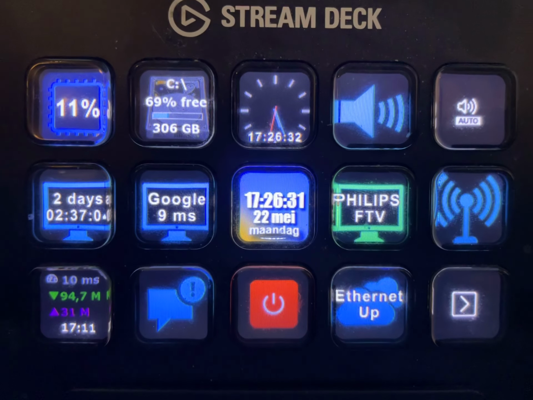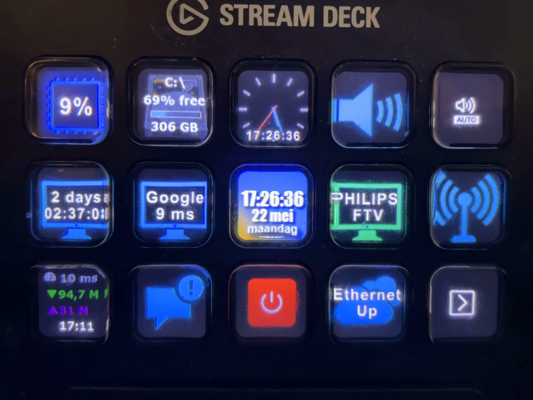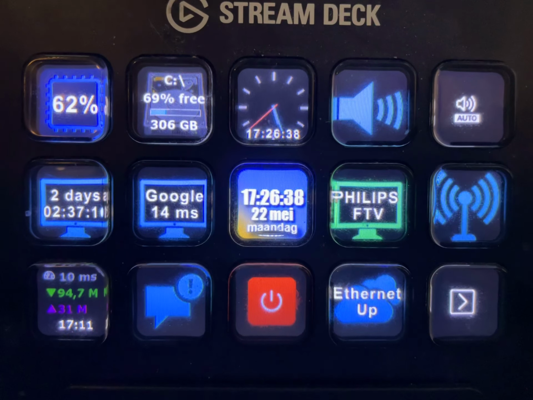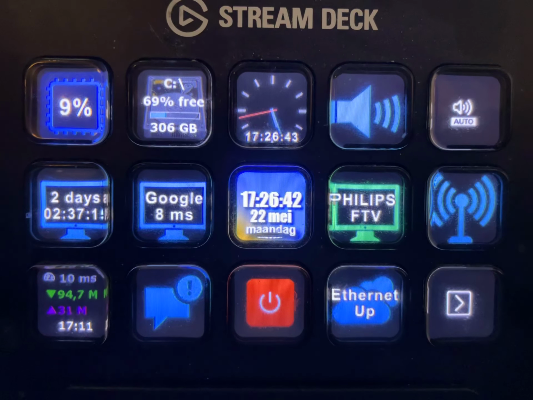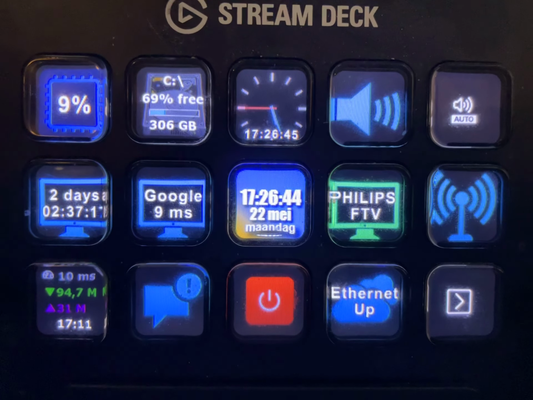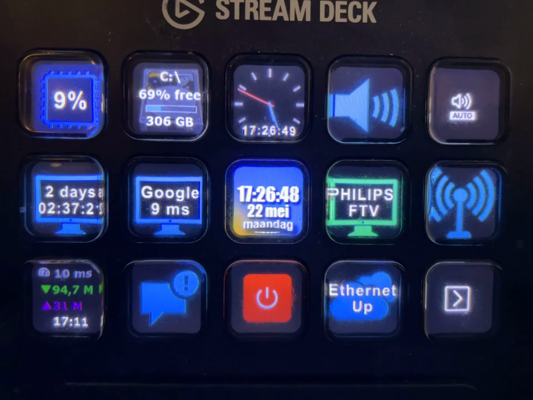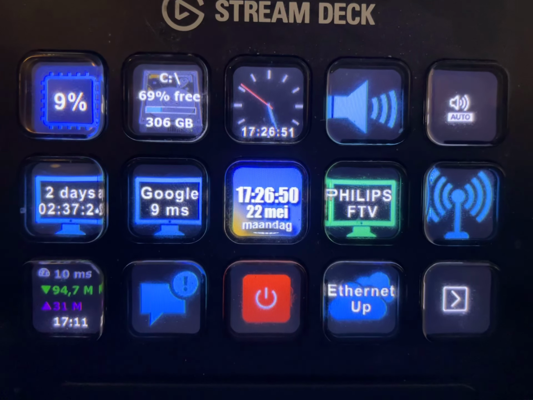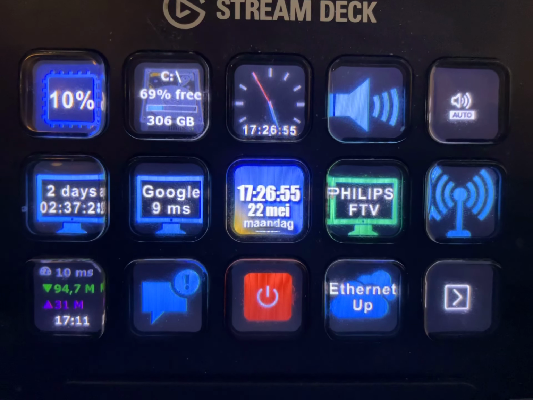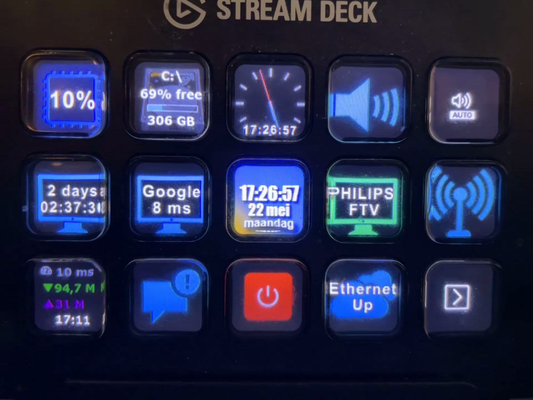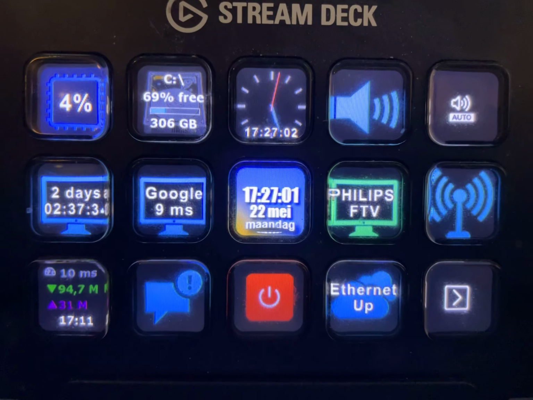Left in the middle row you see the days that my computer is up, the ping to Google, again a clock and a date and a time, which monitor my primary screen is. With the most right button I can start Bluetooth or drop it again.